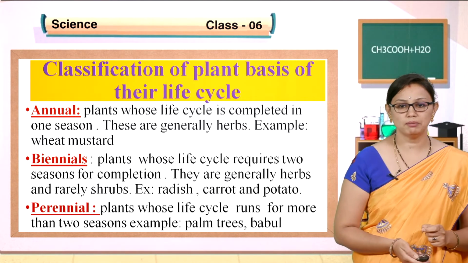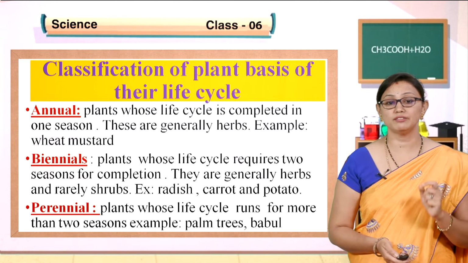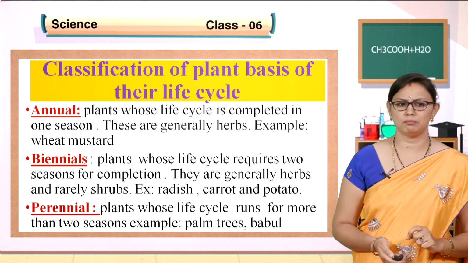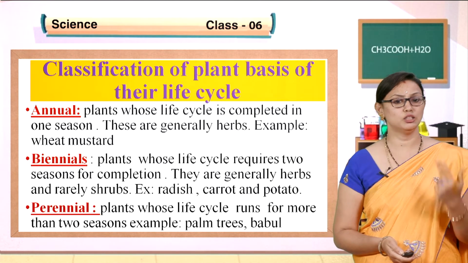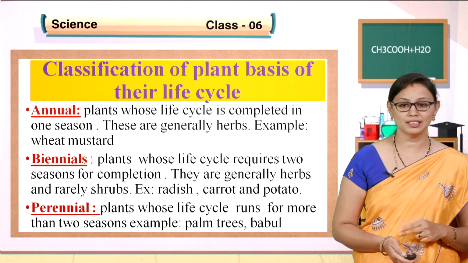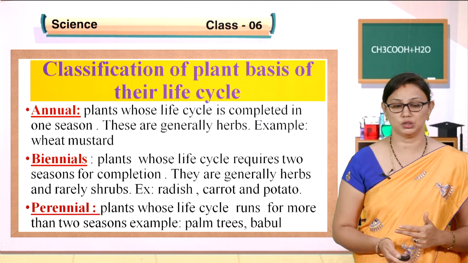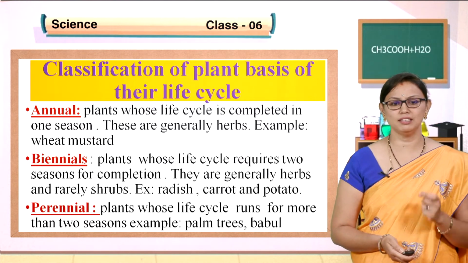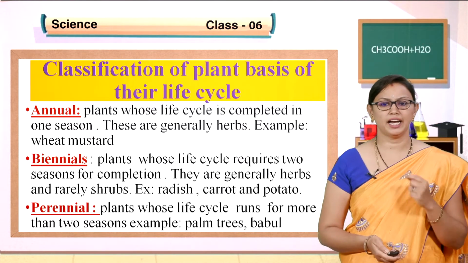So, annual plants, as I told, are plants whose life cycle is completed in one season. Biennial: bi means 2. The plants whose life cycle requires 2 seasons for completion. They are generally herbs and rarely shrubs. Examples: radish, carrot and potato.